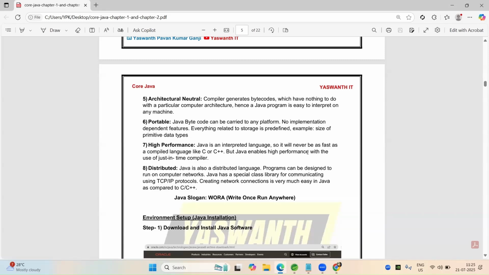Why? Because it contains an inbuilt just-in-time compiler, which is available in the JVM. What is JVM and JVM architecture? We will discuss it in a future session.